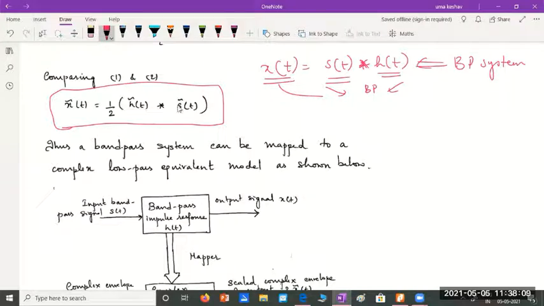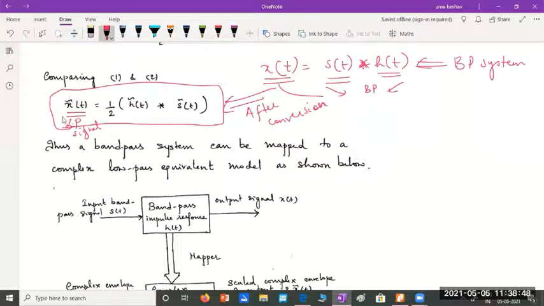Now, when we converted it to equivalent low pass signals, after going through the process of conversion, we used some mathematical analysis and we did the conversion. After conversion from band pass to low pass, you see the equivalent low pass signal for the output. If x of t is a band pass signal, x tilde of t is a low pass signal. So please remember this. Many times I keep telling, the complex envelope always represents a low pass signal.